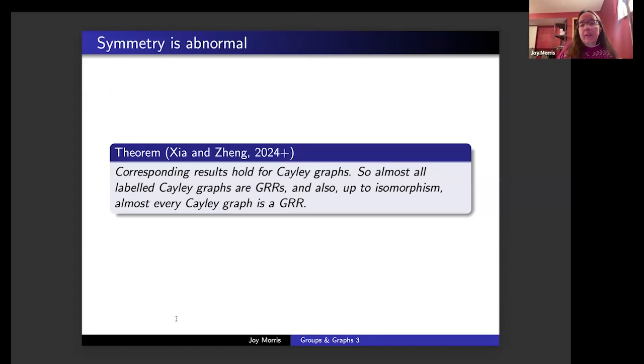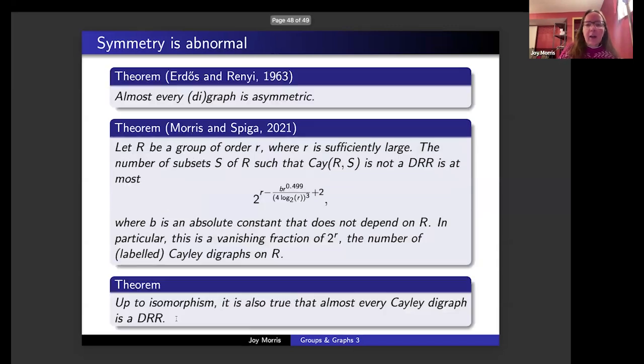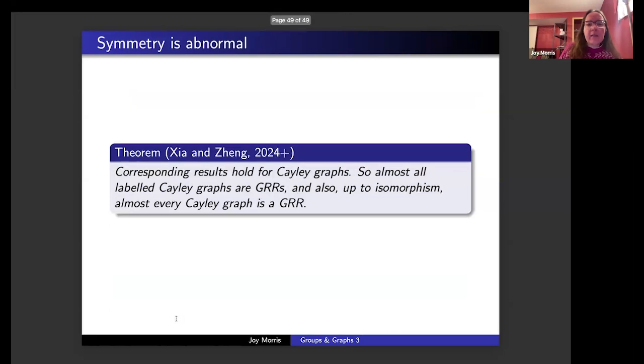But these are the only two categories for which asymptotic results have been done. And while they use similar techniques to ours, it required some careful work and a few tricks that we didn't think of to get the result for Cayley graphs rather than just Cayley digraphs.